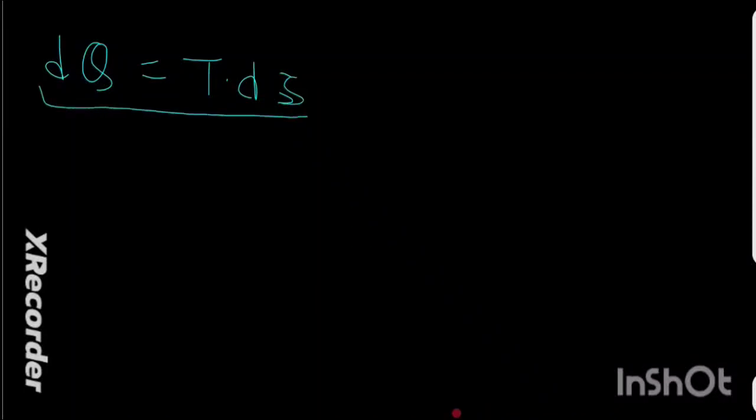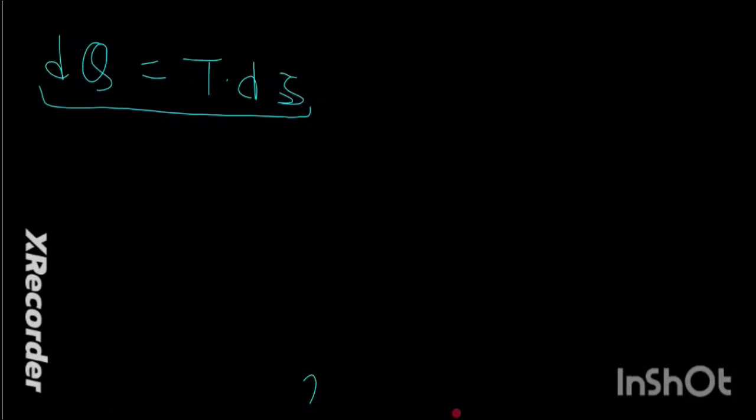First of all, to determine the constants, we have to assume some things. Suppose this was our system and we supplied a small heat dQ to the system at constant volume. You know that in thermodynamics, when dQ heat is supplied at constant volume, it is given as dQ equals T into dS.